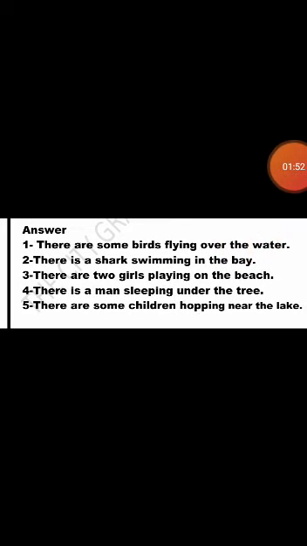There are some birds flying over the water. There is a shark swimming in the bay. There are 2 girls playing on the beach. There is a man sleeping under the tree. There are some children hopping near the lake.